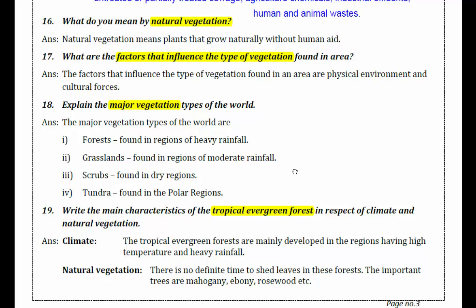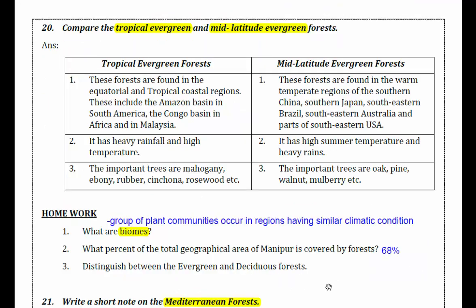Write the main characteristics of tropical evergreen forests in respect of climate and natural vegetation. Let's see. The tropical evergreen forests are mainly found or developed in the regions having high temperature and heavy rainfall. Another one is natural vegetation. There is no definite time to shed leaves in these forests. The important trees are mahogany, ebony, rosewood, etc. Let's go to the next one.